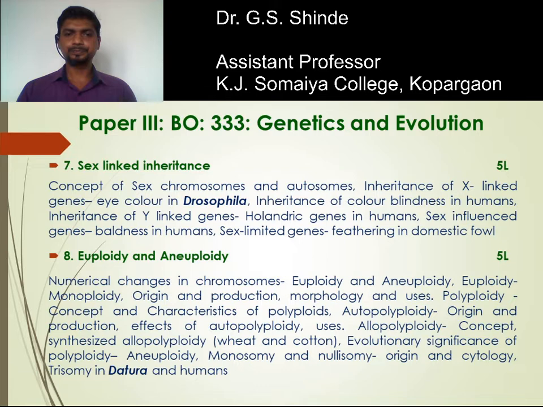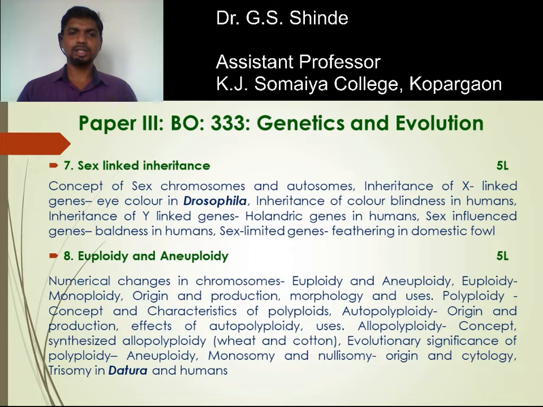Next is euploidy and aneuploidy. This chapter comprises certain numerical changes in the chromosome. Numerical changes comprise changes in the whole set of chromosomes and in the number of chromosomes. A change in the whole set of chromosomes is referred to as euploidy, and when there is a change in one or more chromosomes, it is referred to as aneuploidy. These are the numerical changes in the chromosome.